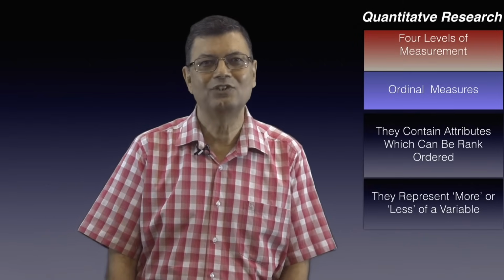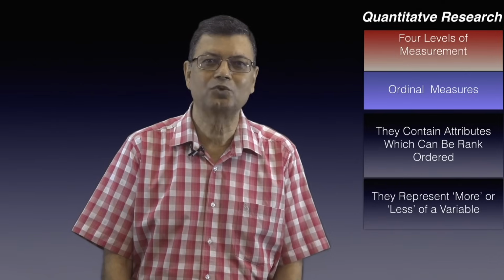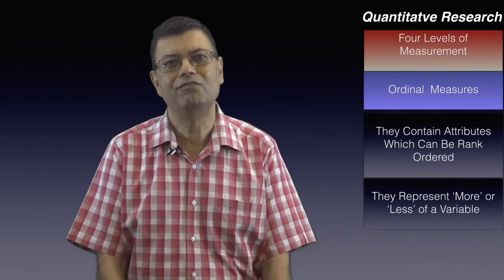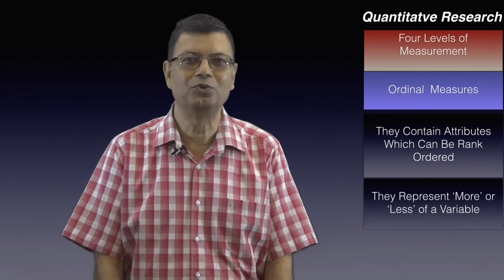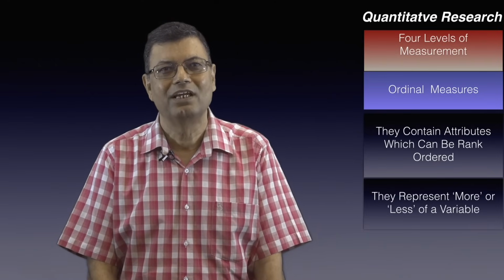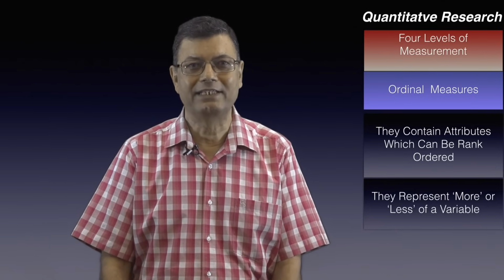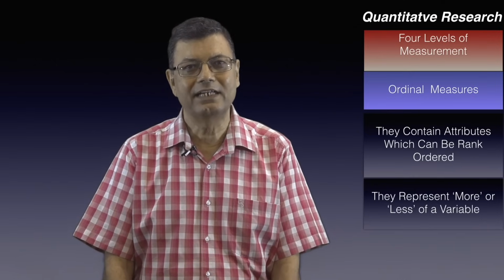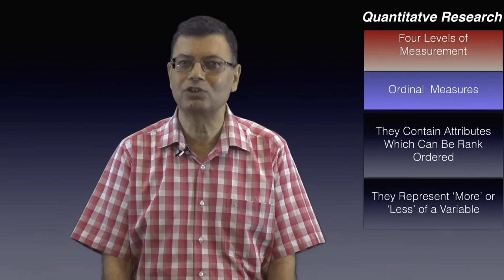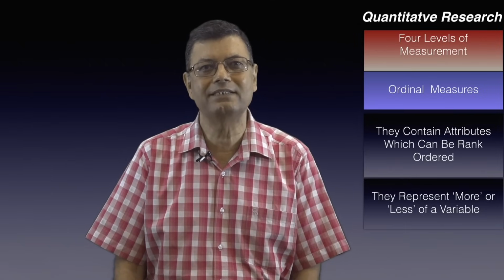We could only say, in relative terms, which material is harder than and which material is softer than the other. In the social sciences, we take an ordinal measure of a variable by asking subjects to rate the degree of the presence of the variable. For example, we may ask, how satisfied are you with the promotional avenues available in your organization? The respondents may rate on the scale: very satisfied, quite satisfied, a little satisfied, and not at all satisfied. A number can be assigned to these responses also. Now, this is a way of rank ordering the degree of presence of the variable.